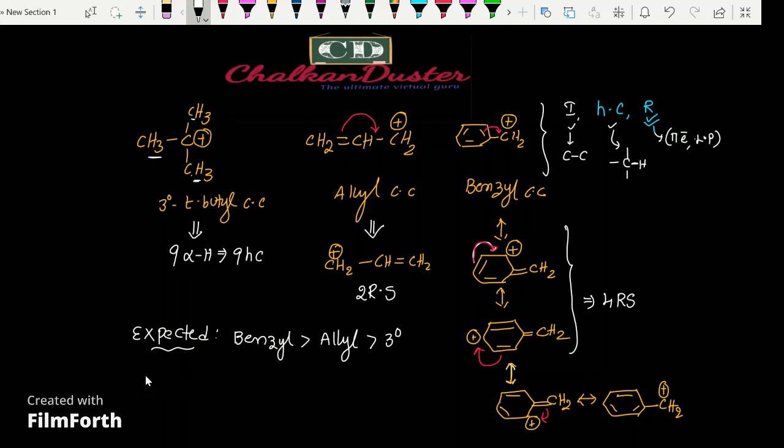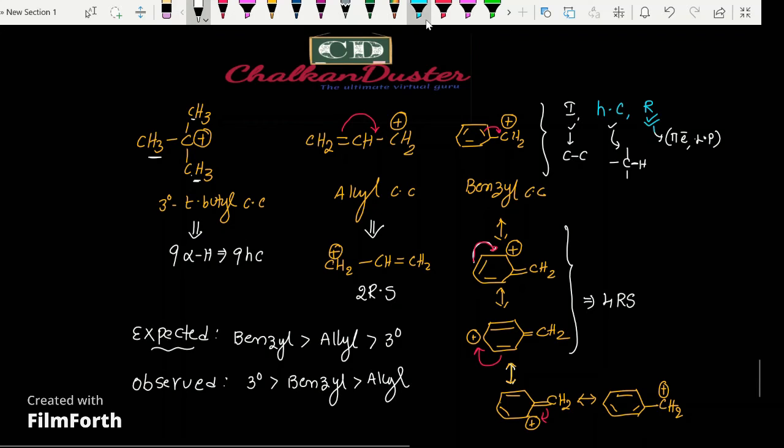This is the expected order, but in most books, and as is observed, the order is tertiary more than benzyl, which is more than allyl. This is the fact. How can we explain this observed order of tertiary, benzyl and allyl? It looks odd compared to what we expect.